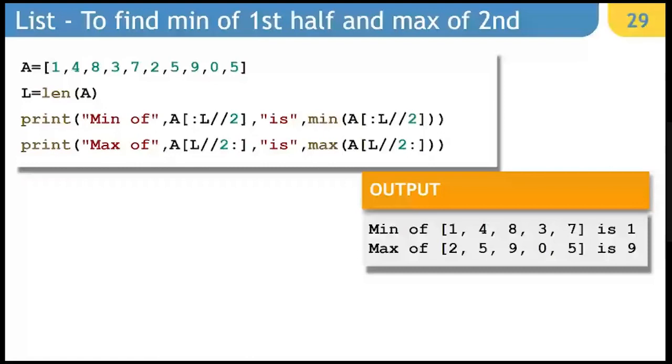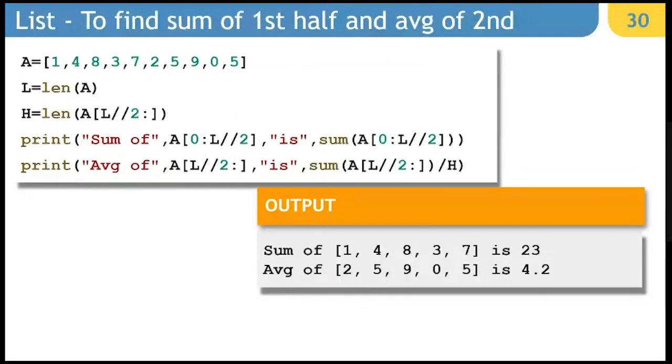Then we can have the sum of the first half and the average of the second half. That we can do simply by writing the slicing method again, sum of 0 to L by 2, and for finding out the average, sum of L by 2 onwards divided by H. H is nothing but the size of the second half. Why have I calculated the second half size separately? Because odd and even lengths will make the second half and first half different.